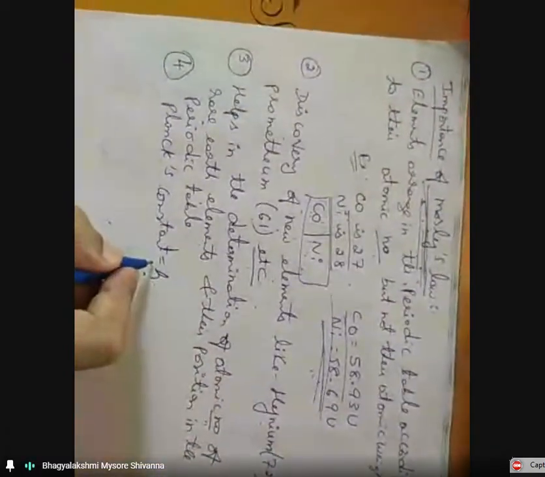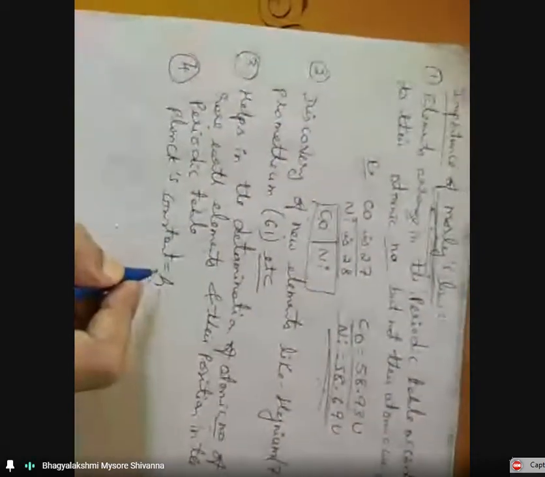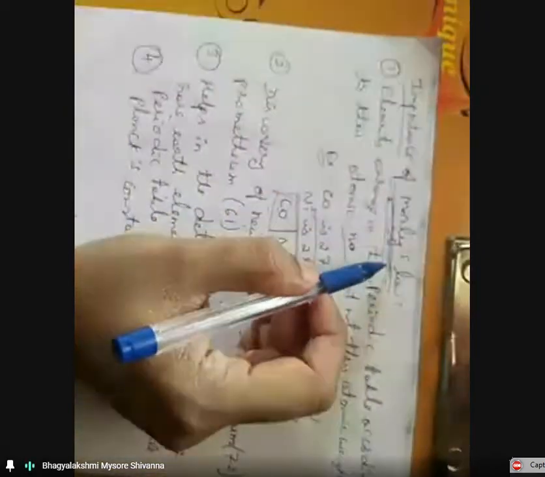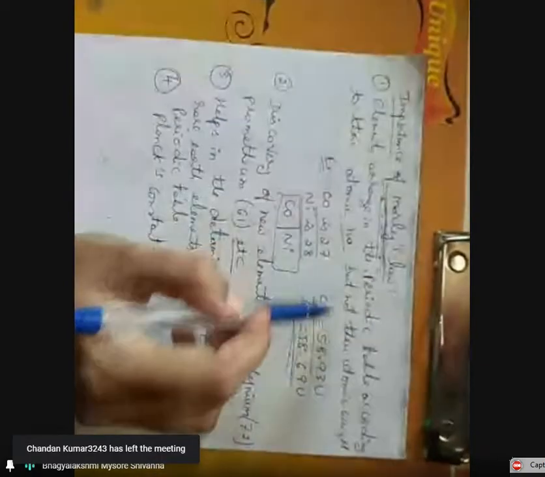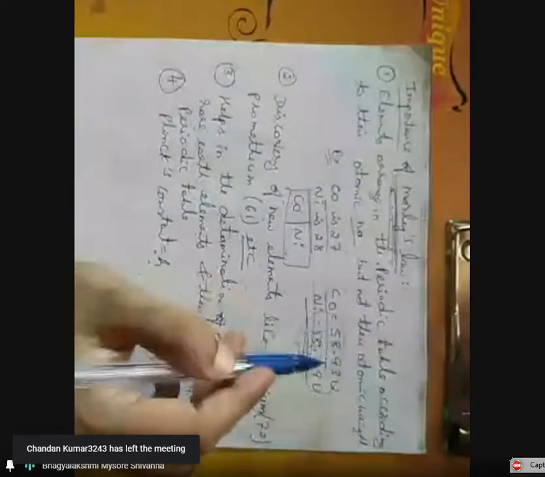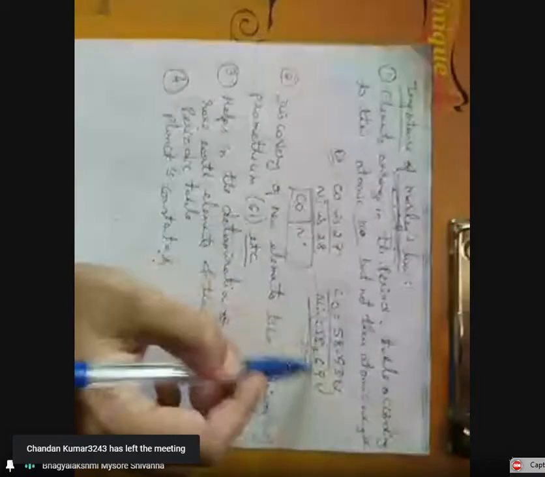So very important, why we study the Moseley law? After this law, the elements are arranged in the periodic table according to their atomic number, but not their atomic weight. This is the atomic number, this is the atomic weight.